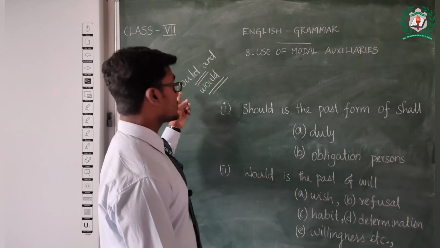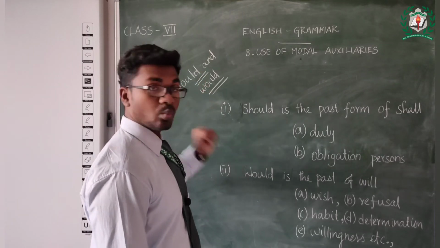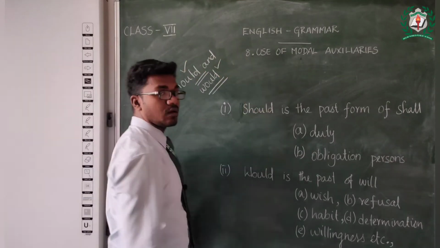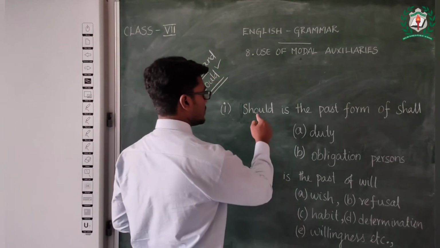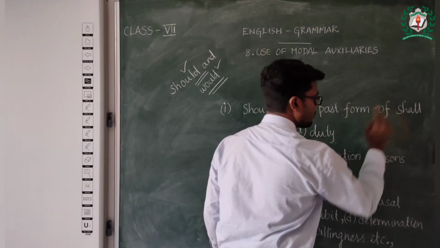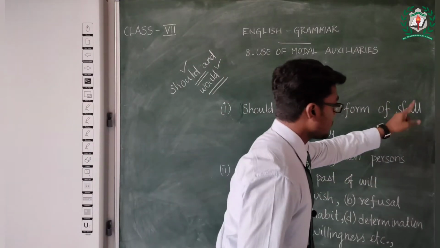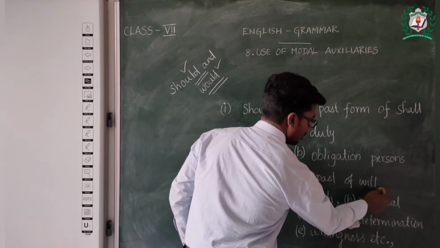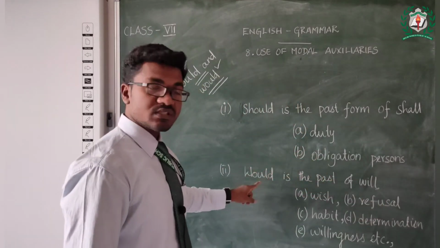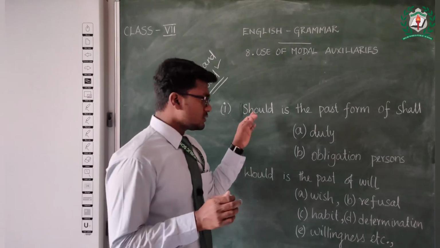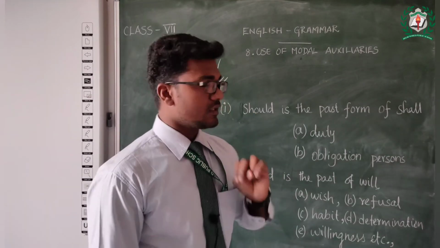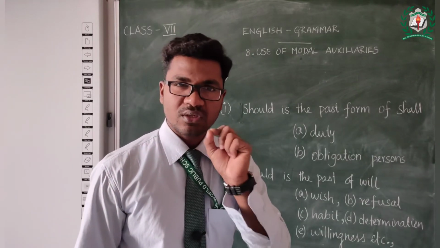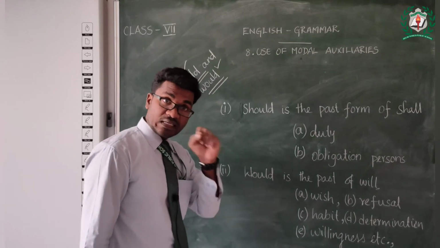Now we will see about should and would. Should and would, they both are past forms. Should is the past form of shall, and would is the past form of will. These modal auxiliaries are used in particular sentences, in particular conditions. Let's see.